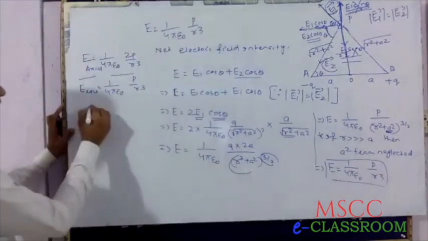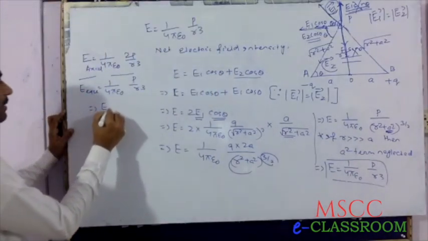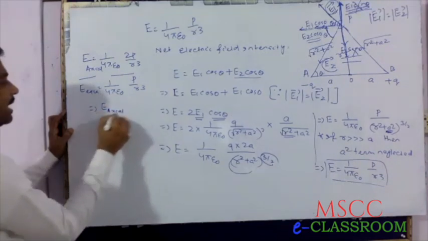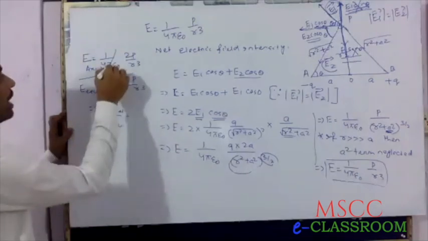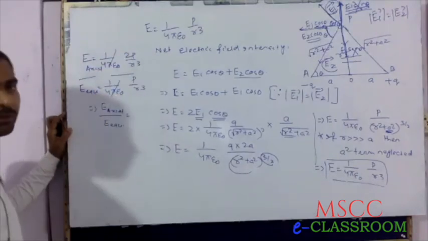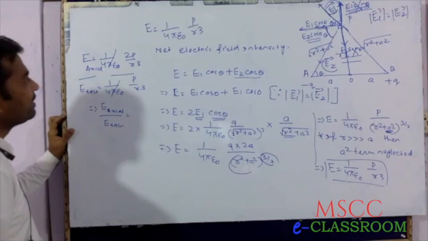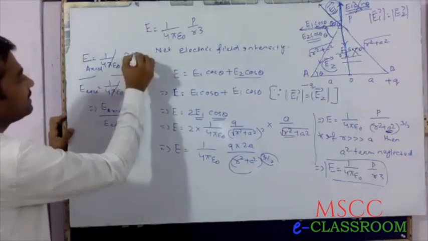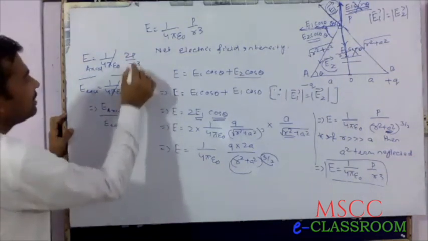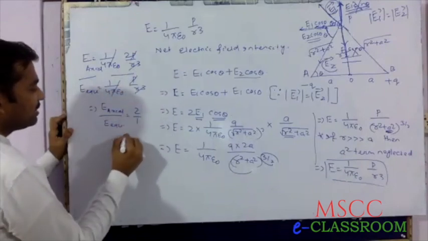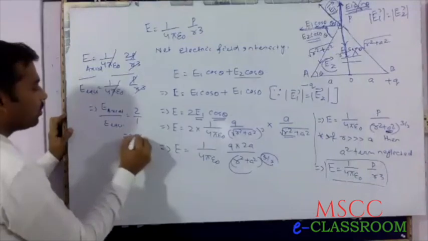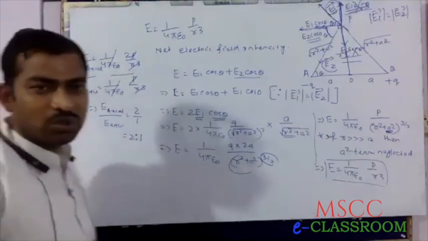That is E axial by E equatorial equals 1 by 4 pi epsilon naught cancels with 1 by 4 pi epsilon naught, R cube cancels, P cancels. That is 2 by 1, and the answer is 2 is to 1.